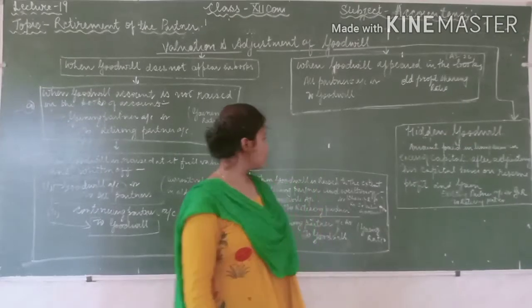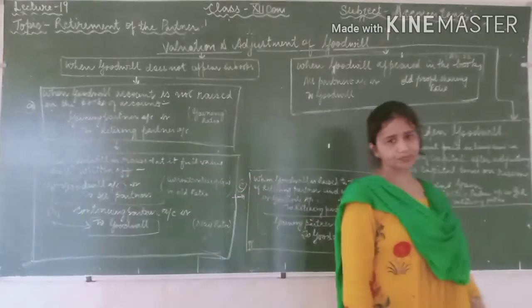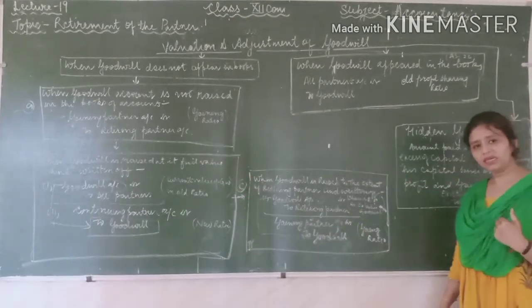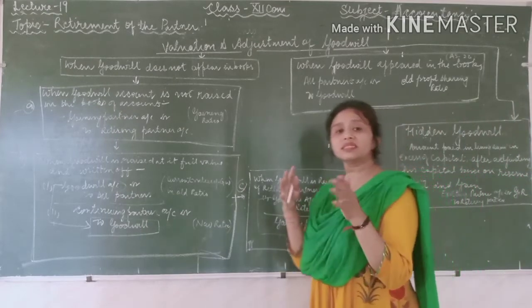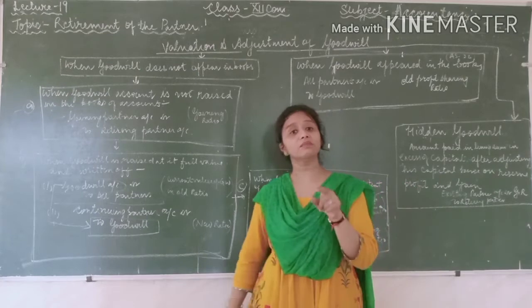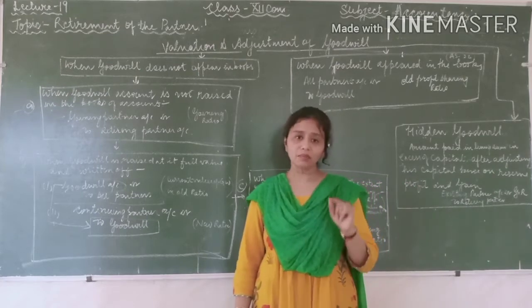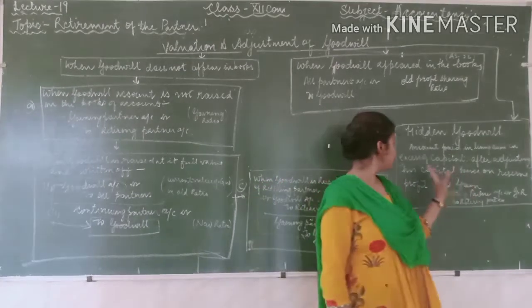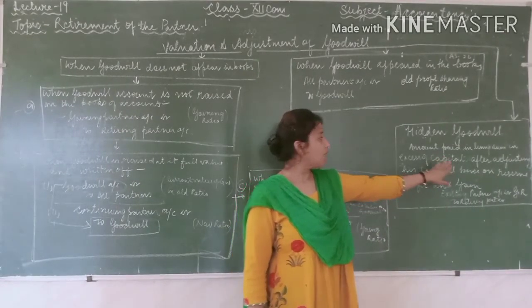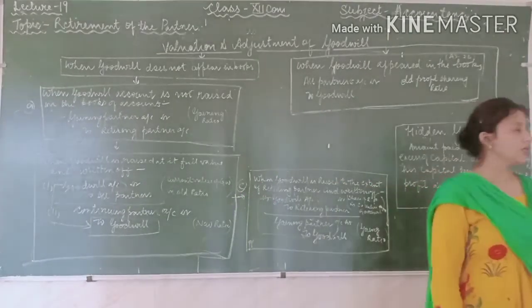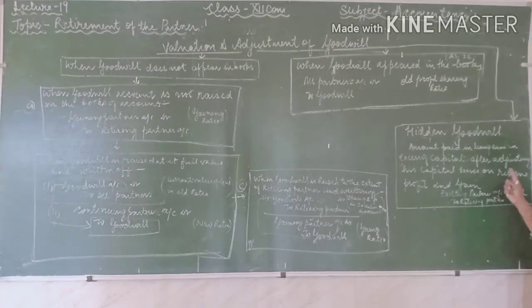Now talk about the hidden goodwill. Hidden goodwill means when the existing partners settle the account by giving a lump sum amount in excess of the capital, after adjusting the capital on the basis of the reserves, profits and gains.